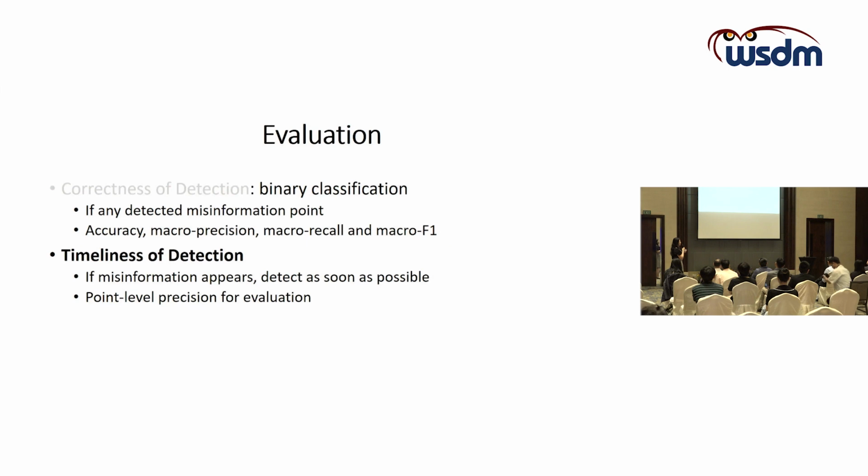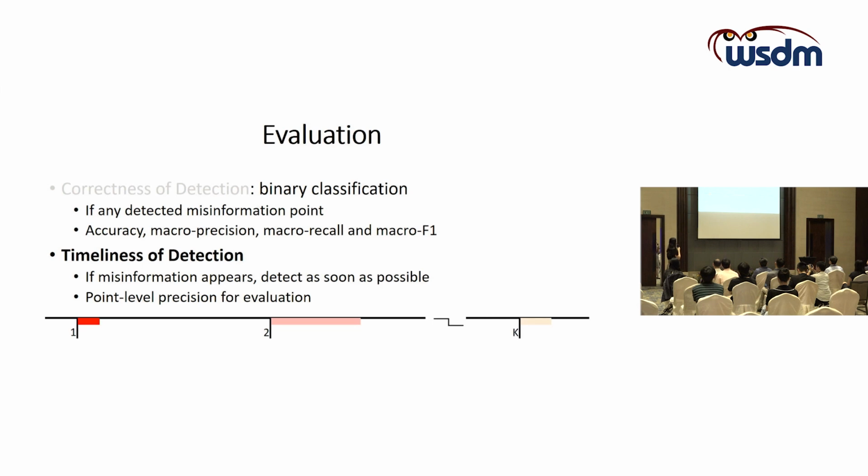For the evaluation, I think misinformation detection in live streaming videos should be evaluated beyond the evaluation metric of accuracy. Previously, people have adopted the generic evaluation metrics for binary classification, such as accuracy, macro F1, something like that. But here, I want to emphasize the evaluation of the timeliness of the detection, so that if misinformation appears, we want the system to detect it as soon as possible. So here we adopt the point-level precision for evaluation.